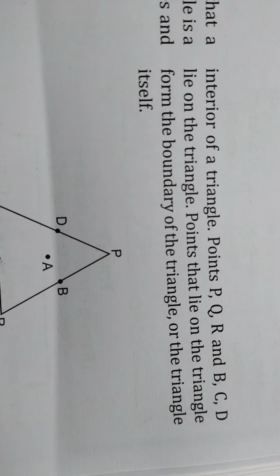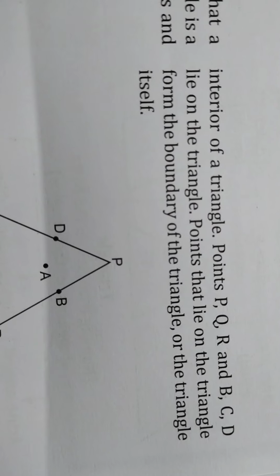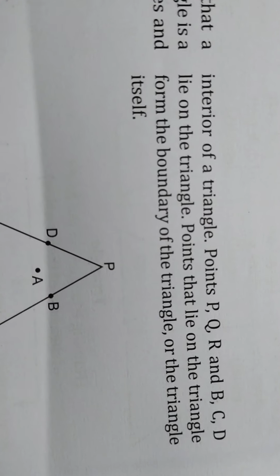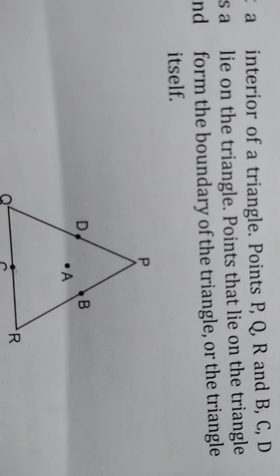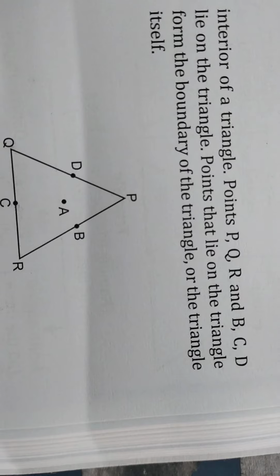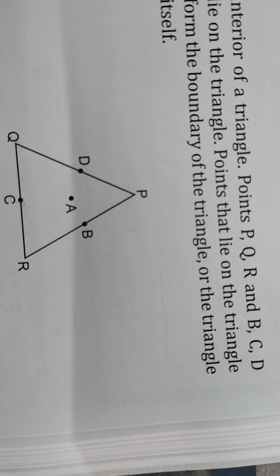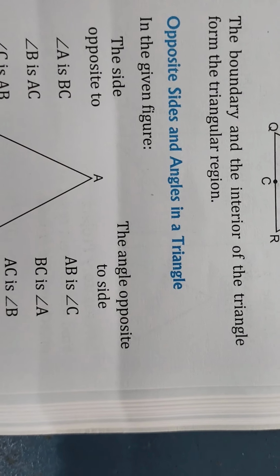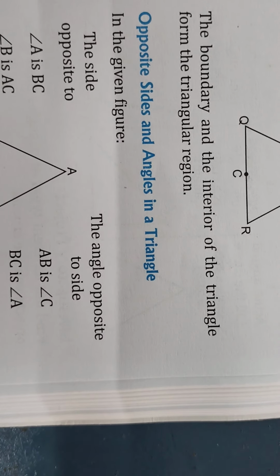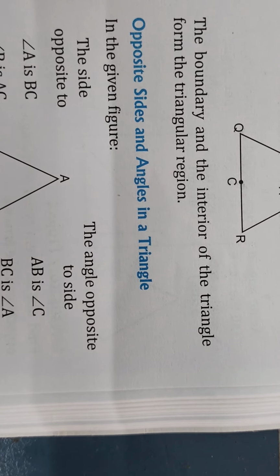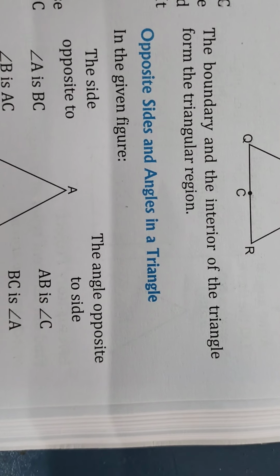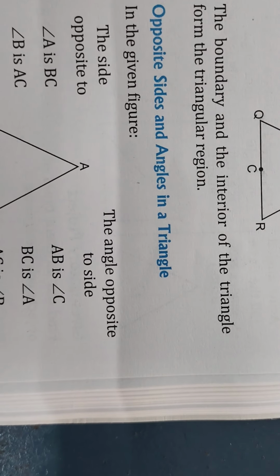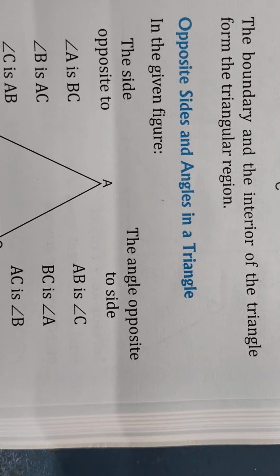Points that lie on the triangle form the boundary of the triangle or the triangle itself. You can see point A is lying within the boundary. So the boundary and the interior of the triangle form the triangular region.